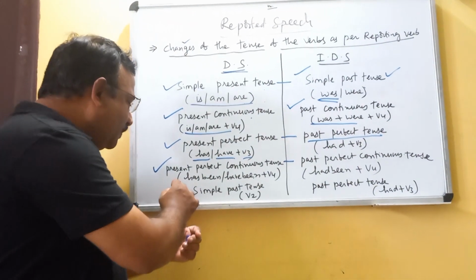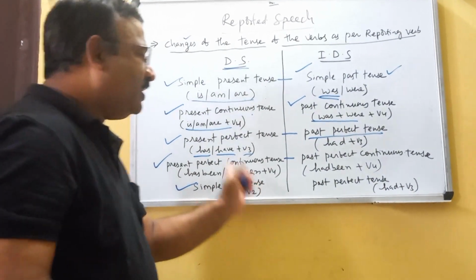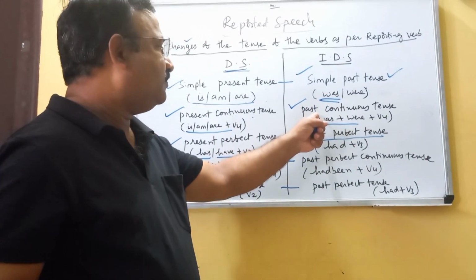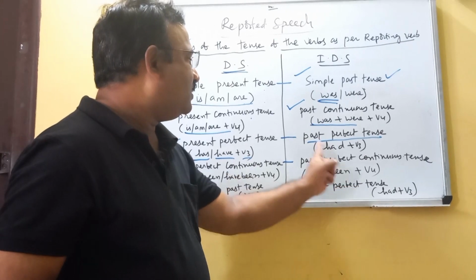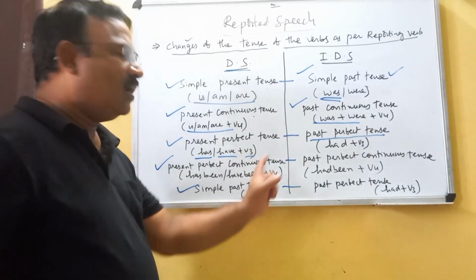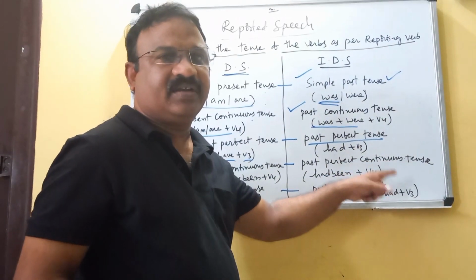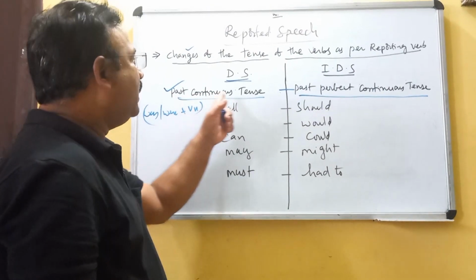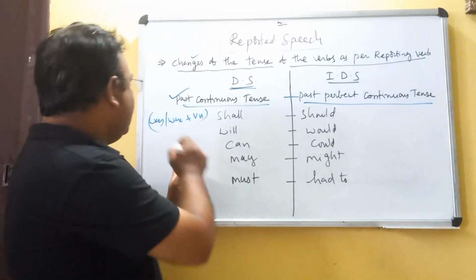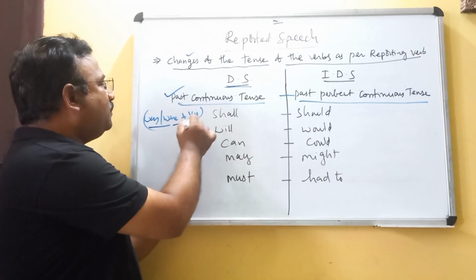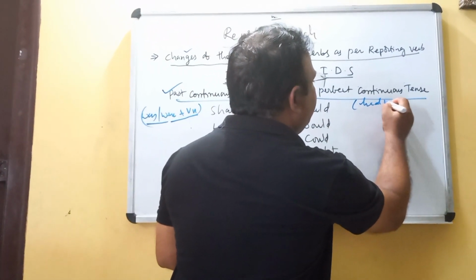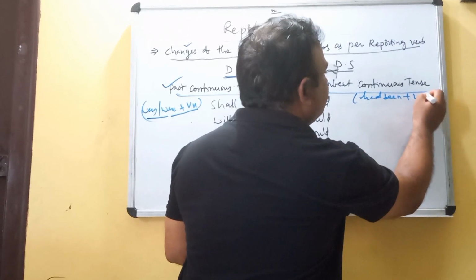If it is simple past tense, it changes to past perfect tense, had plus V3. Now past continuous tense, was or were plus V4, will become past perfect continuous tense, had been plus V4.